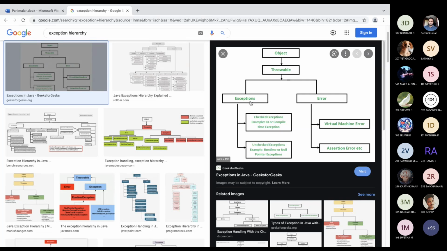Exception can be caused by the program. Whatever mistake we make is called an exception. Error happens due to lack of resources, something like memory outage or stack overflow error. Error is not caused by us, it is caused by the resources. Exception is what we are doing. The thing you said about the compiler comes under checked exception and unchecked exception. Checked exceptions are checked by the compiler, unchecked exceptions are checked by the JVM. Exceptions can be recovered, but errors we cannot recover because they are related to the hardware. What we have to do is just increase the memory.